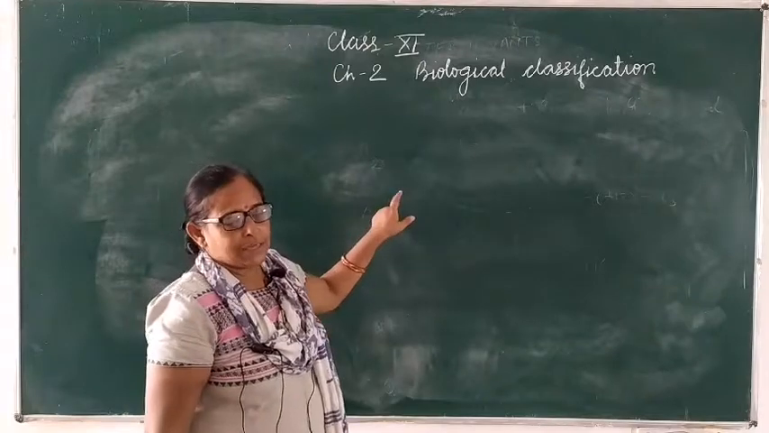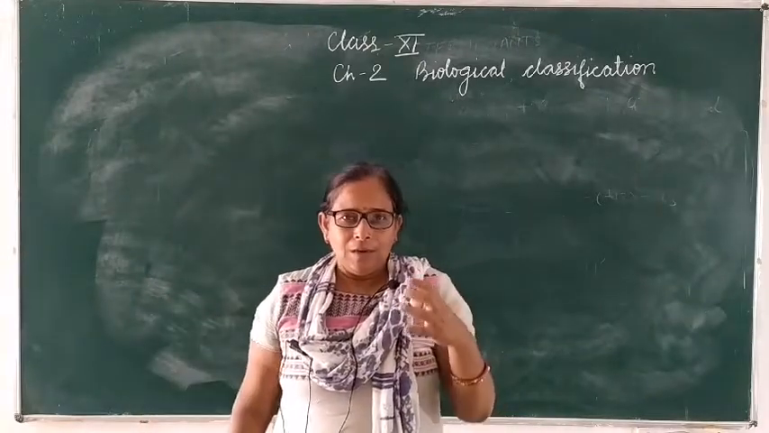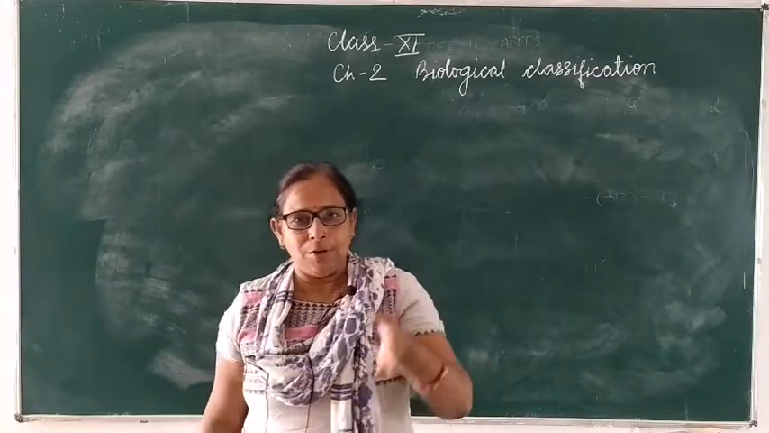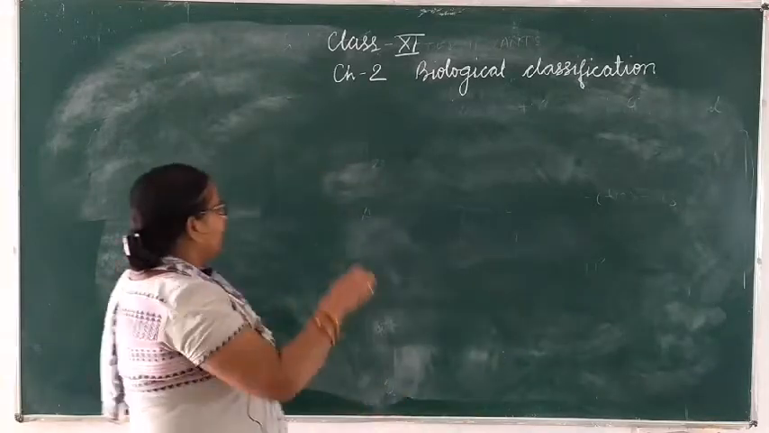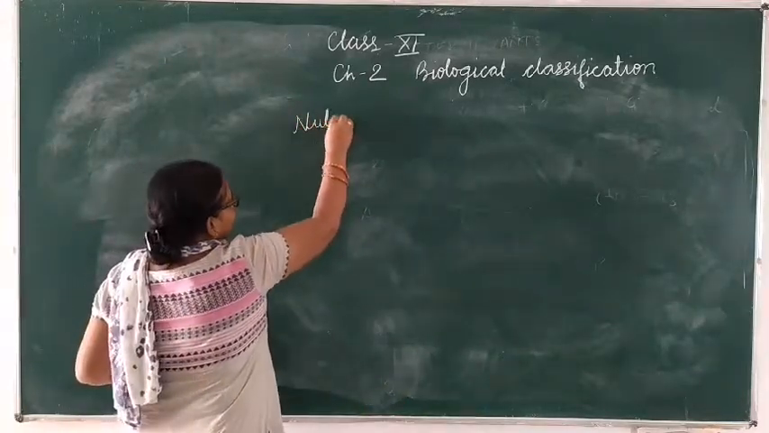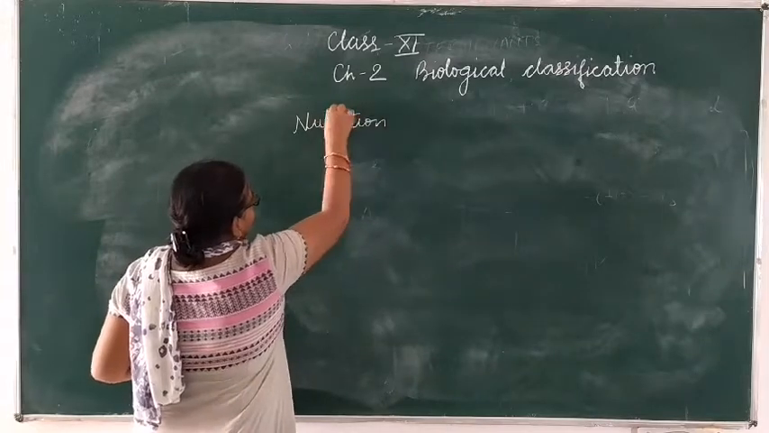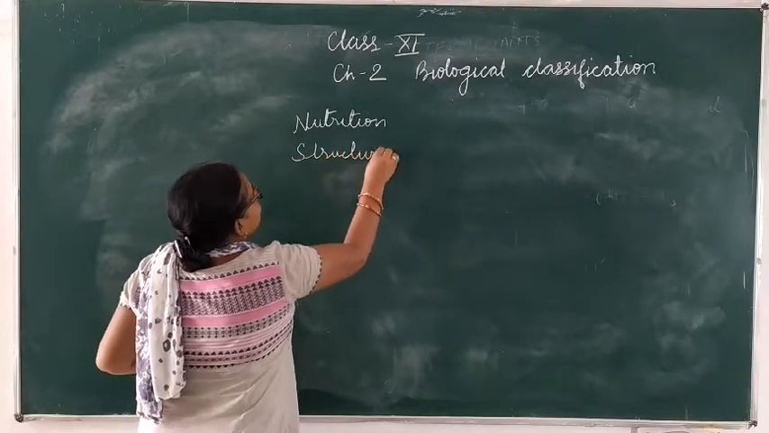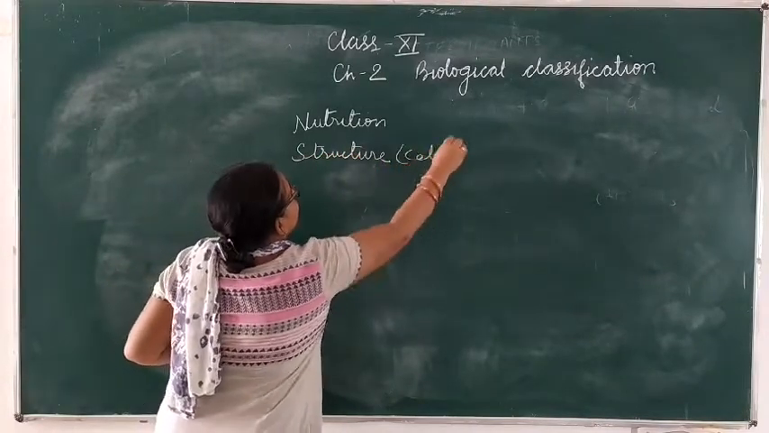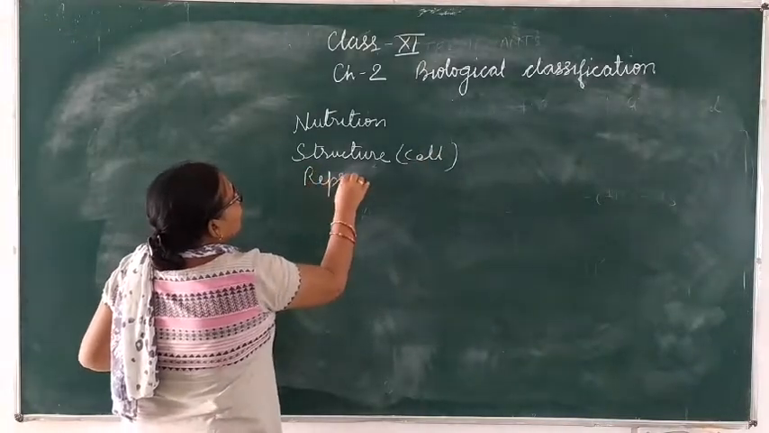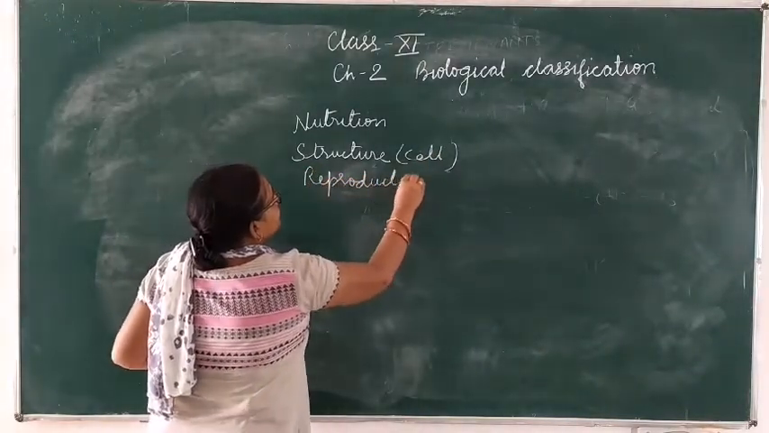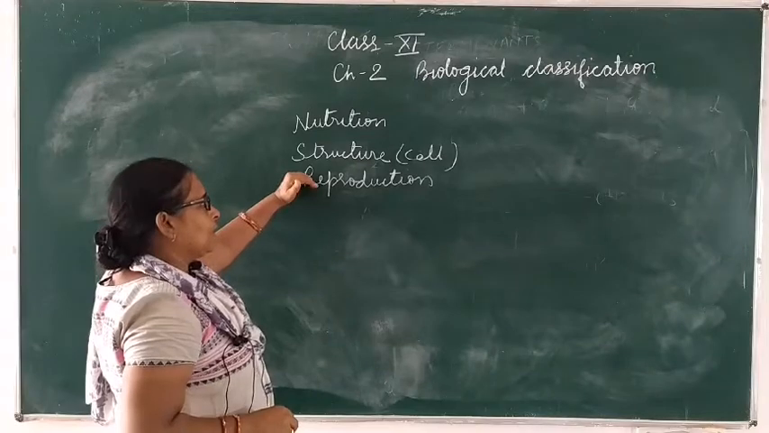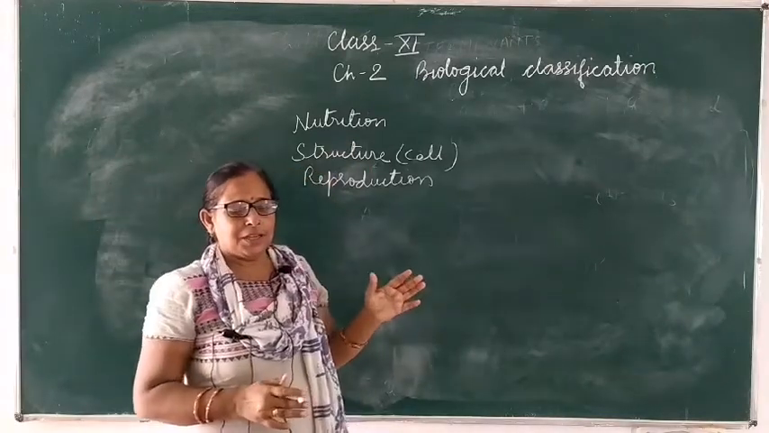Biological classification tells you that organisms are organized according to their habitat, according to their reproduction, according to their nutrition, according to their cell structure, according to the mode of reproduction. So, these are the main bases which make organisms classified.